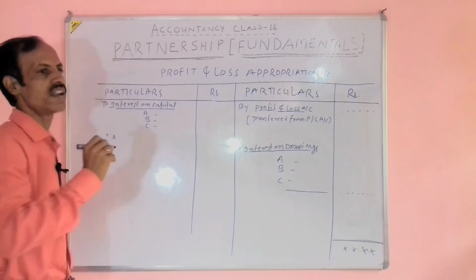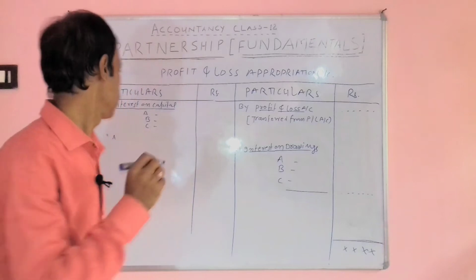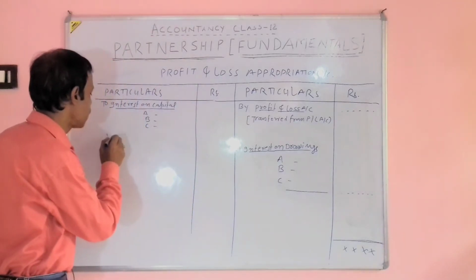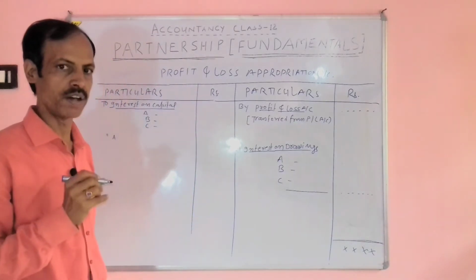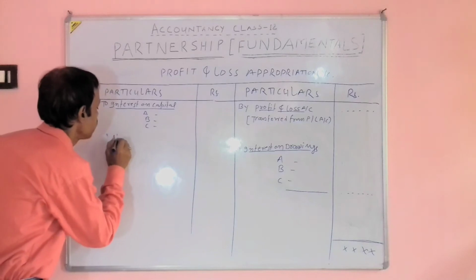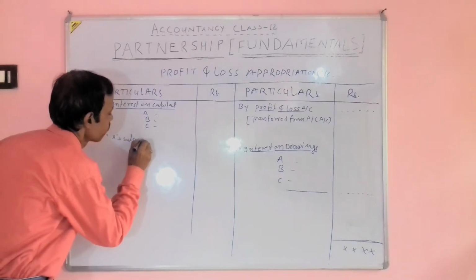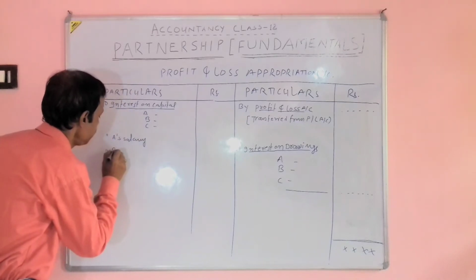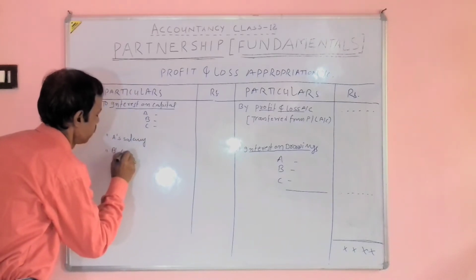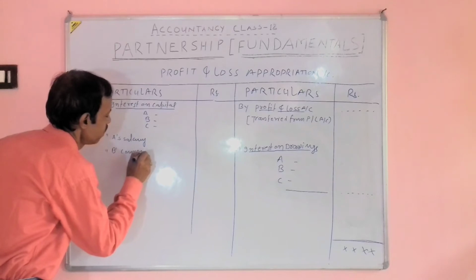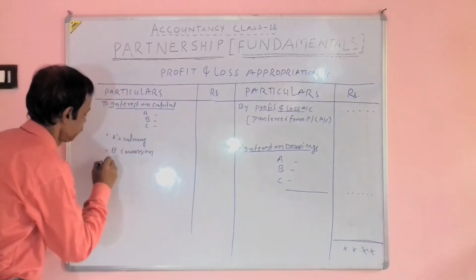Suppose partner salary is also allowed and A is required to be given at the rate of 2000 per month, then we will write here A's salary. Suppose B is also allowed a commission, then we will write here B's commission.